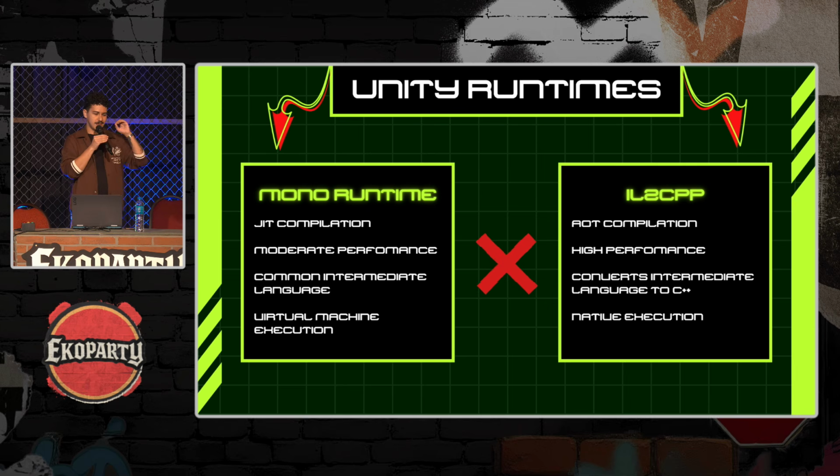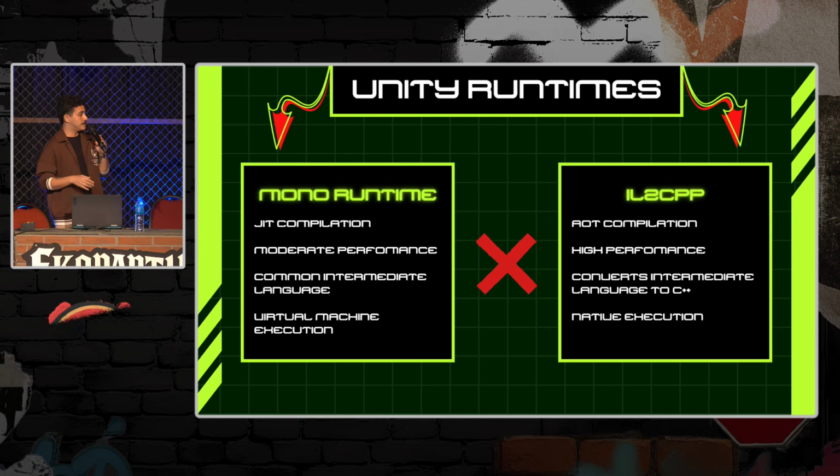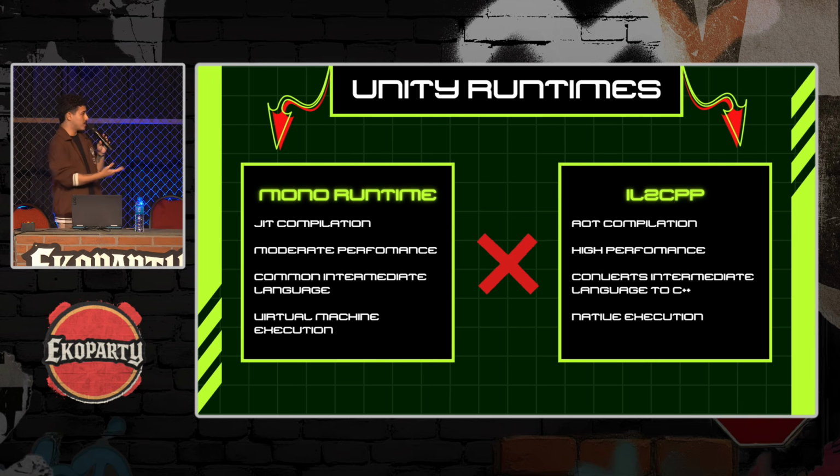So it strips the original code. So it's harder to reverse engineer IL2CPP because we don't have the original bytecode here. We just have the compiled version from C++. So it's harder to reverse engineer it. It's possible, but it's much easier to reverse engineer Mono Runtime games. So we saw that probably that application, KeePass, was running on Mono Runtime. So I decided to study a little bit more about Mono Runtime and try to understand how it works.